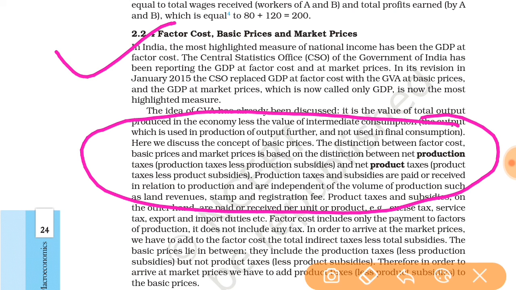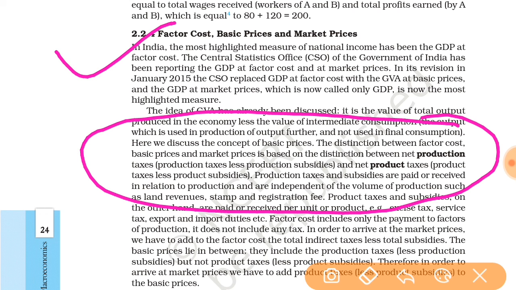Next, the distinction between factor cost, basic prices and market prices is based on the distinction between net production taxes and net product taxes. So first, what is factor cost? Factor cost is the cost of an item of goods and services in terms of the various factors which have played a part in its production. In the production process, we use factors like land, labor, capital and entrepreneur, and for that we pay money. That money is known as the factor cost.